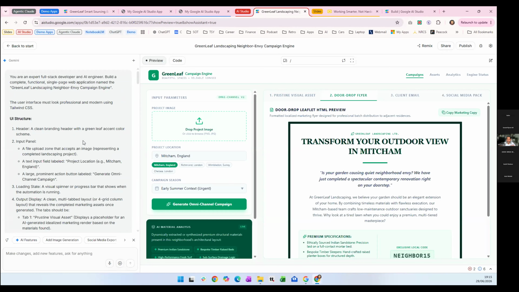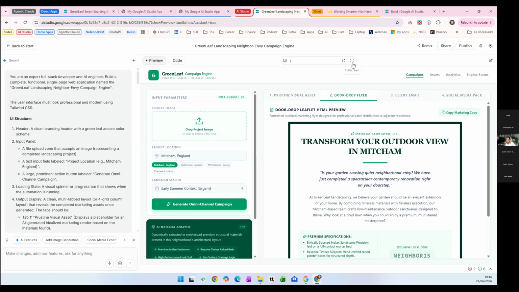But I was working with the AI to say, I want to do something around marketing, give me some ideas for what a good app could look like for a demo. So in this one, it's a marketing-based app, and the idea was that it would allow me to take an image and use that to create content for different channels. So a multi-channel marketing application. Effectively, the channels I was interested in were a flyer, an email, and also social media content. So again, it generated this whole application.